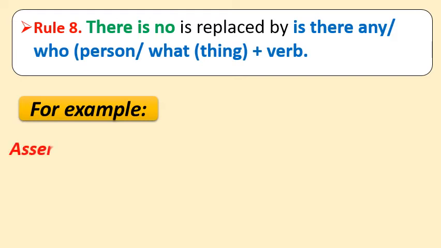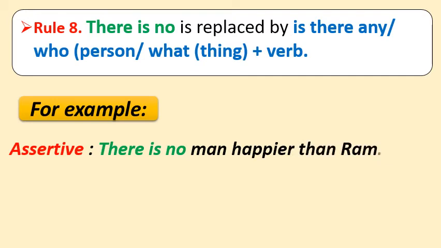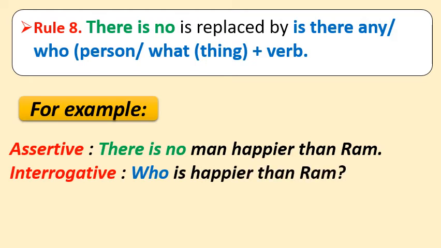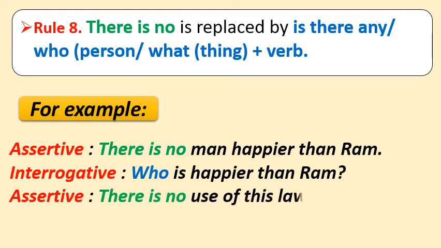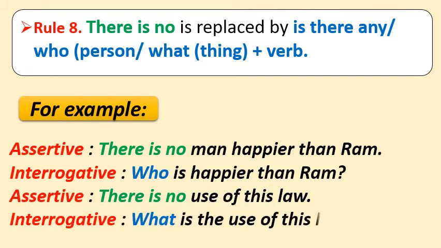So the first sentence is: There is no man happier than Ram. So the interrogative sentence will be: Who is happier than Ram? Let us see one more example. There is no use of this law. So the sentence will be: What is the use of this law?